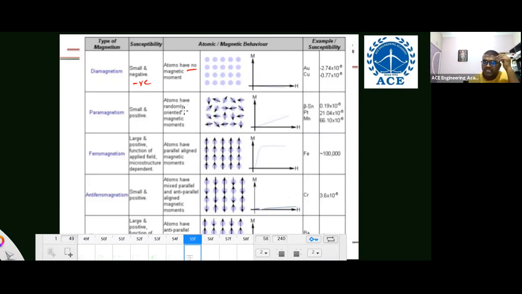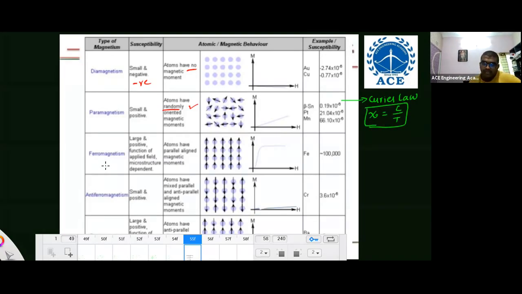Paramagnetic material, magnetic susceptibility is positive and very small. It is not very high. Most of the dipoles are randomly oriented. Because of that, the magnetization is very small, and it follows Curie's law. Remember, paramagnetic material follows Curie's law. It depends on temperature. Susceptibility is equal to C by T. Remember, susceptibility is equal to C by T.